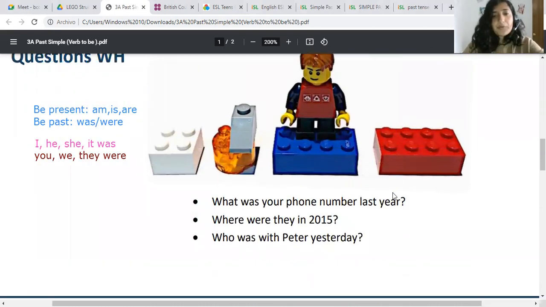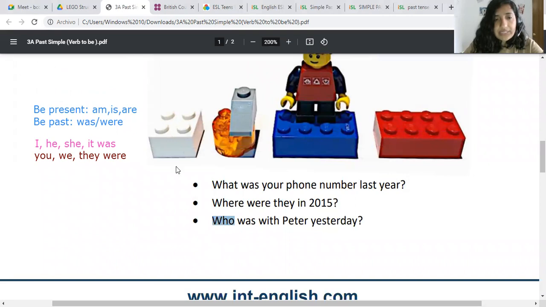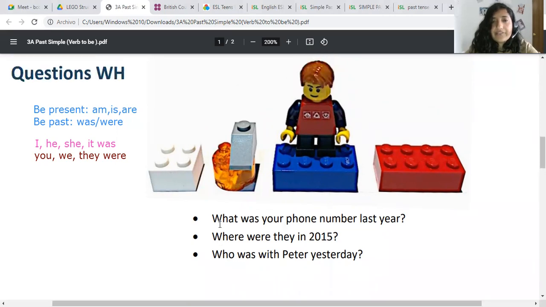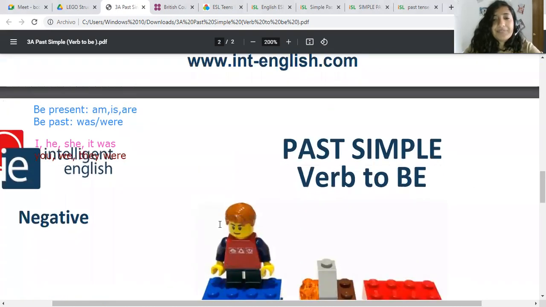Now, we have who, same thing, who was with Peter, this is the noun, with Peter yesterday. With is con. Who was with Peter yesterday? Okay, what, where, and who we have there. How are you doing so far? So far, so good? Let's check. And here we go. Let's continue.